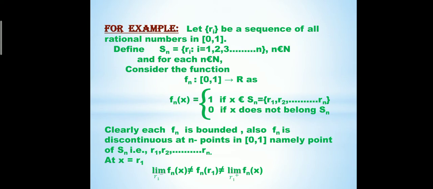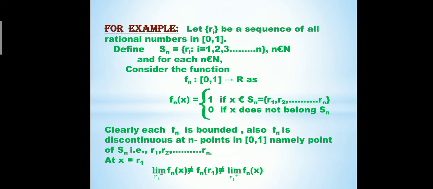Clearly we can say that f_n is bounded, and also f_n is discontinuous at n points in the closed interval [0,1], namely these points of S_n, that is r_1, r_2, r_3, up to r_n.